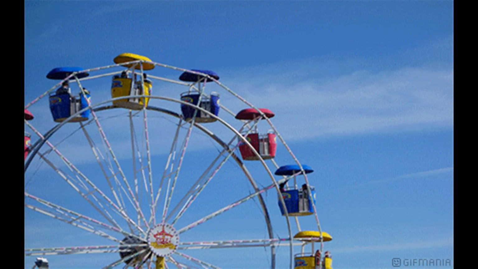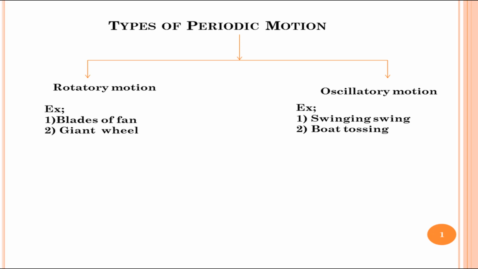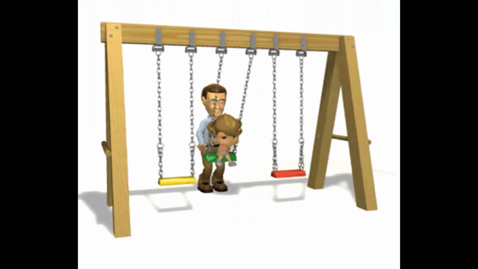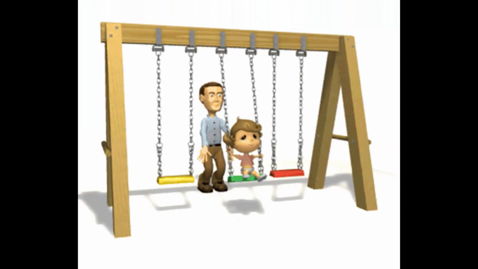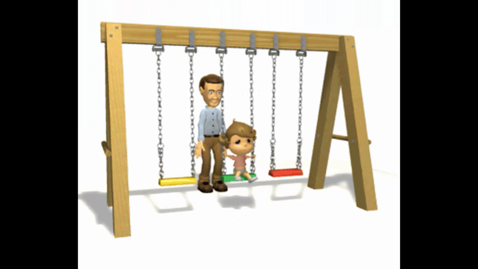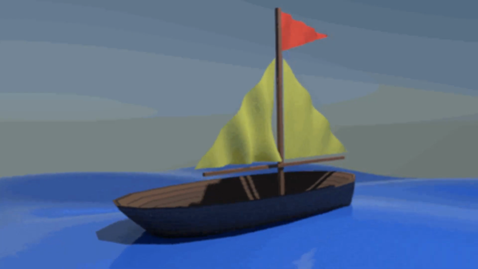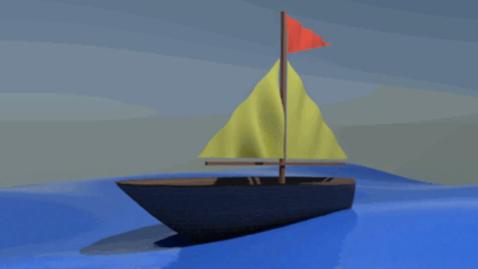Now let us consider some examples for oscillatory motion. The first one is the motion of the pendulum in a wall clock. Motion of a swinging swing. One more example for oscillatory motion is the motion of a boat tossing up and down in a river.